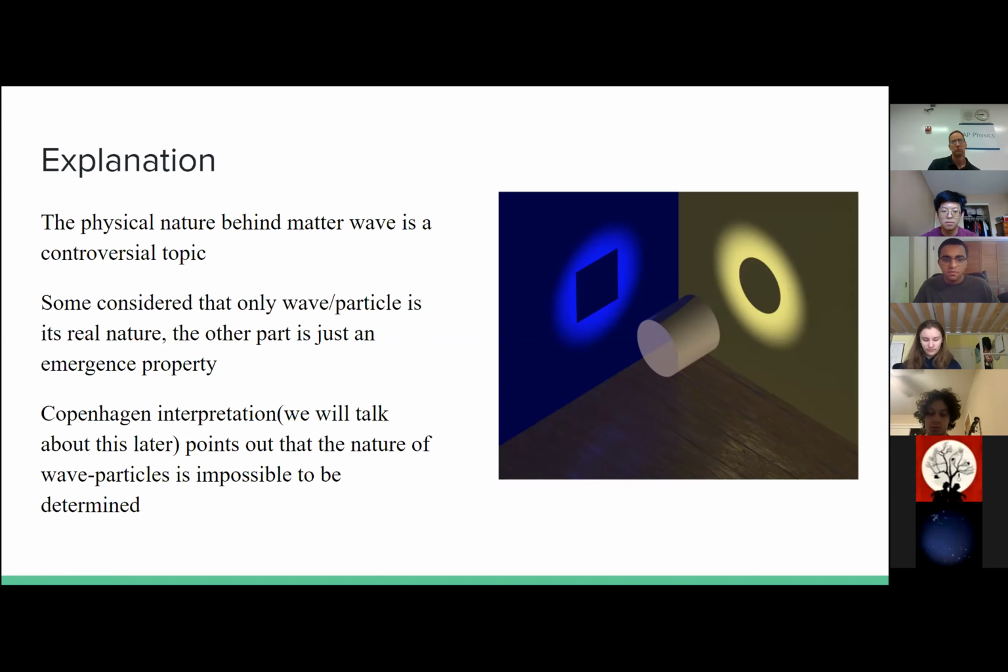There is also the Copenhagen interpretation, we'll talk about this later. It is an interpretation about what the reality of these quantum physics ideas is. It points out that the nature of wave-particle is impossible to be determined. It is not bounded by scientific knowledge. I chose this photo on the right because if you shine light from two directions onto the object, it shows different properties. That's probably the truth of wave-particle duality. Its real nature still remains unknown, but when you look at it from a different perspective, it shows different patterns.